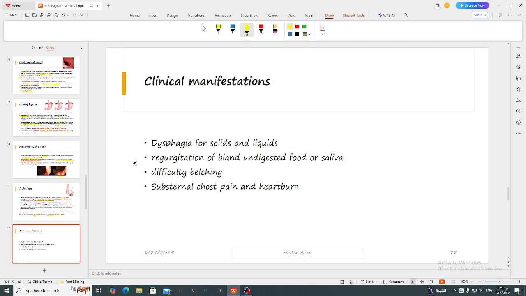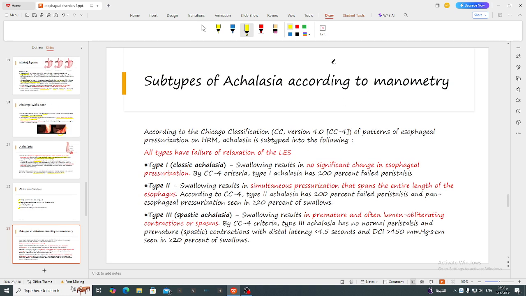Clinical manifestations, as expected, are dysphagia, regurgitation, difficulty belching, substernal chest pain, and heartburn. There are three subtypes of achalasia according to the peristalsis in the distal esophagus. All types have failure of relaxation of the lower esophageal sphincter. In the classic achalasia, type 1, the patients do not have significant peristalsis in the lower esophagus. They have 100% failed peristalsis.